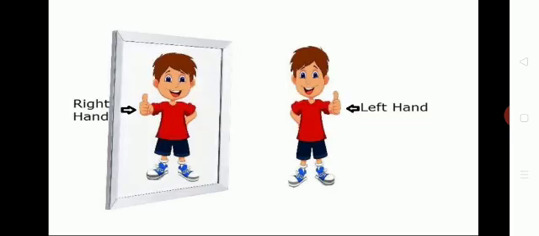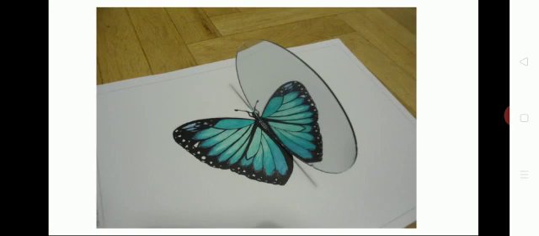And then the next one. Look at that boy. I showed a mirror. It is reflected from right to left. So this is a mirror image. And then next, look at this butterfly. In this paper, half of the butterfly is there. Just put a mirror to get the complete picture of the butterfly. So this also we can say is a mirror image.